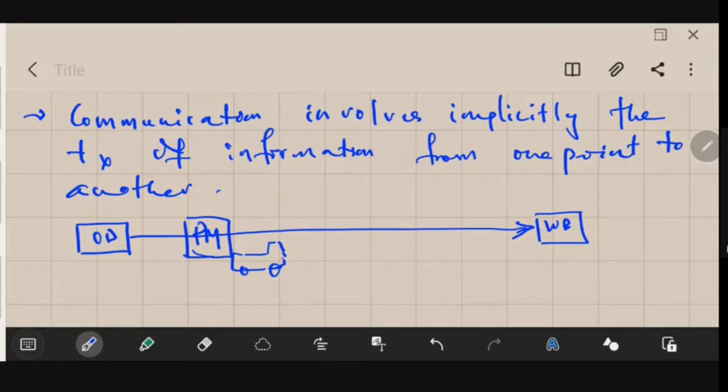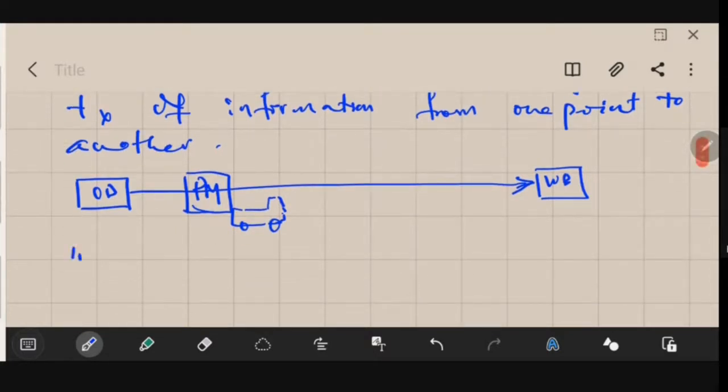Mind it that the communication process is also like this. The analogy that I have shown you, the communication process involves a similar analogy. If you are generating some information and you have to transmit that information over a long distance, then it is not possible to directly transmit it. Like in the case of your luggage, there was a truck, and that truck acted as a carrier. It carried your luggage from Odisha to West Bengal.